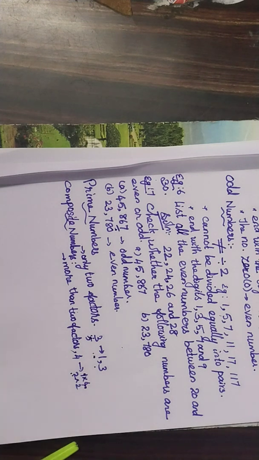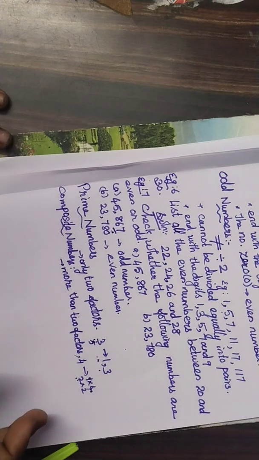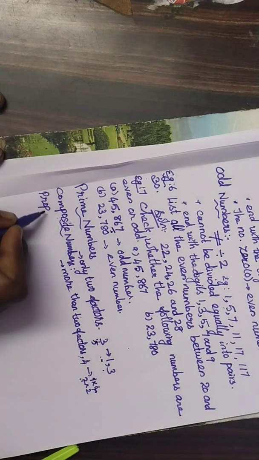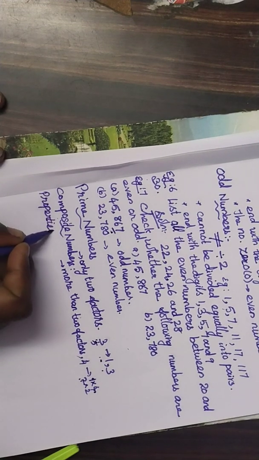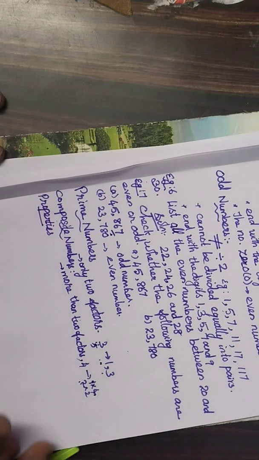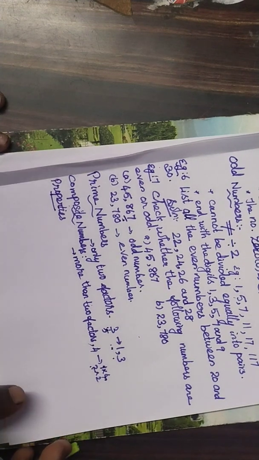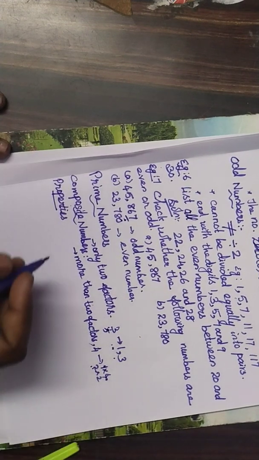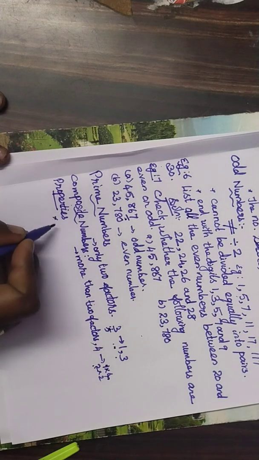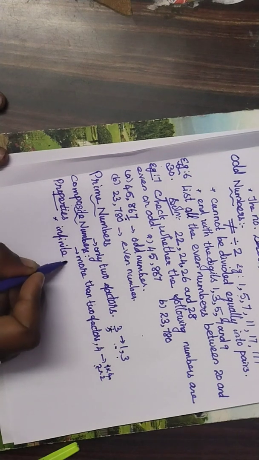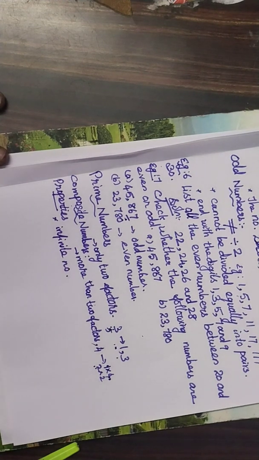Okay. Then properties of prime and composite numbers. First one: there are infinite prime numbers. That is the first property. Infinite number of prime numbers.